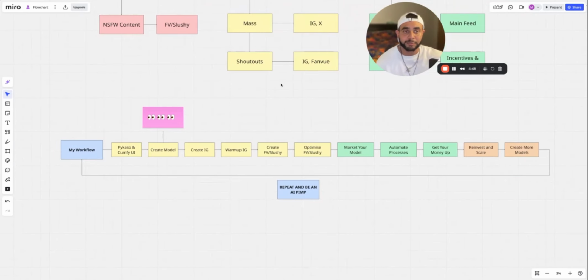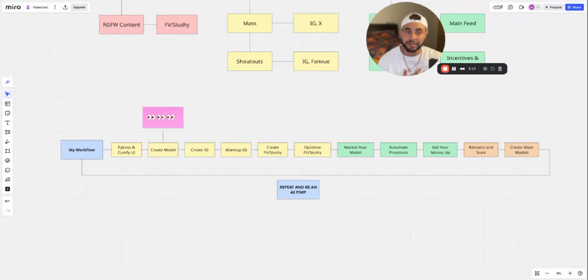All right, so as promised, the exact workflow for creating the models. Now, this is my exact workflow with one small exception, which I'm going to explain and give a disclaimer to you guys right now. So step one is obviously, like I said, after you research, you find what type of model you want to make. You would use either Picasso or Comfy UI to make the base images that you will then need to start creating all the other stuff.